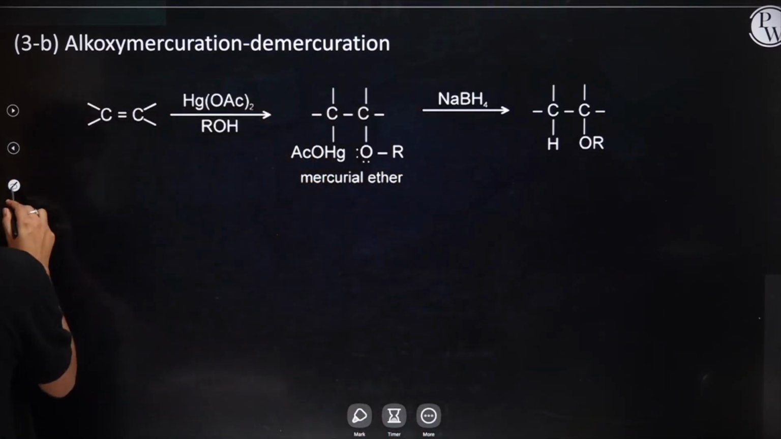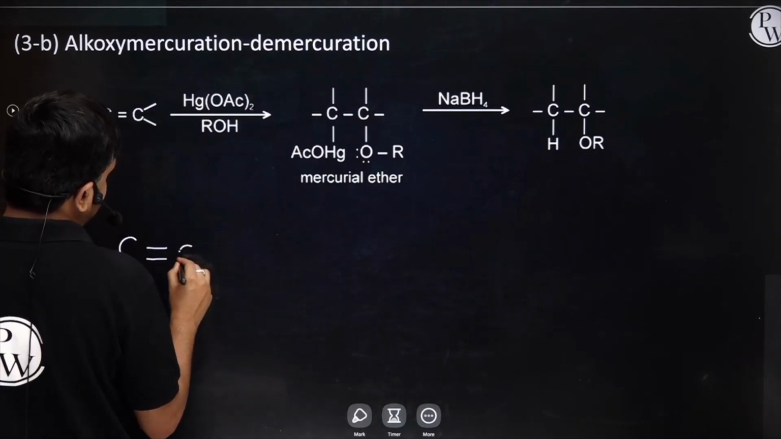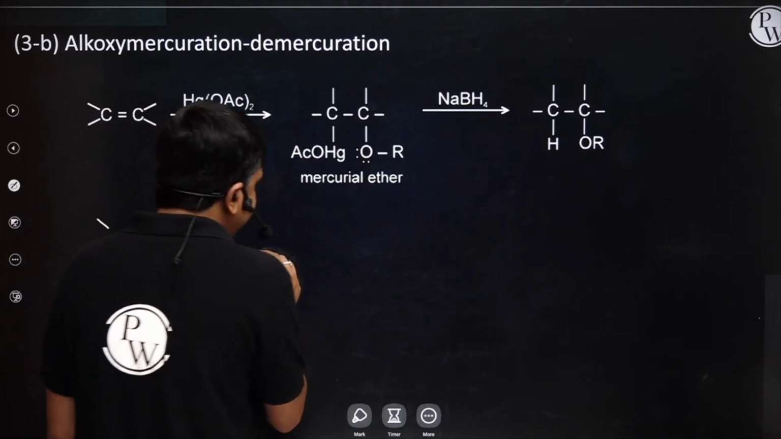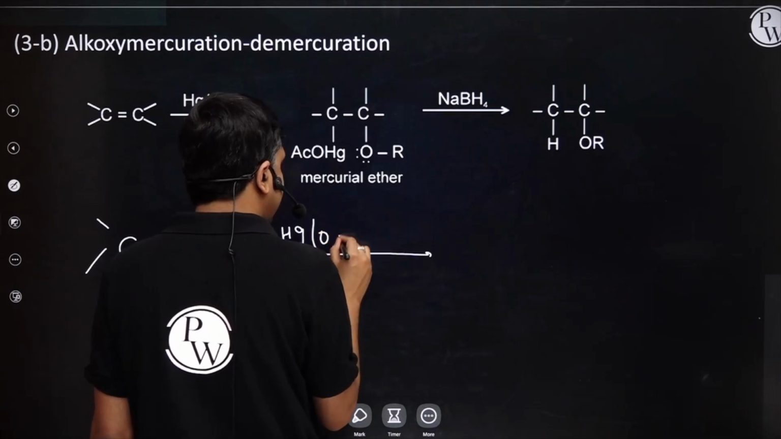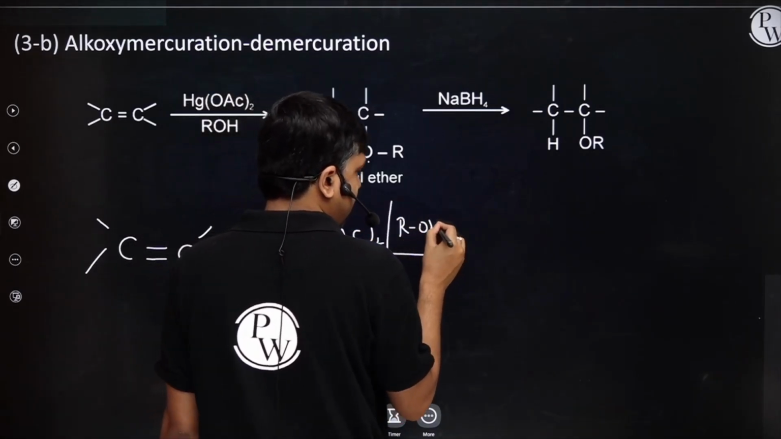Perfect. Let's see this reaction. Let us assume I am having an alkene like this. Okay, this is the alkene. Now it's treated with Hg(OAc)2 along with ROH.